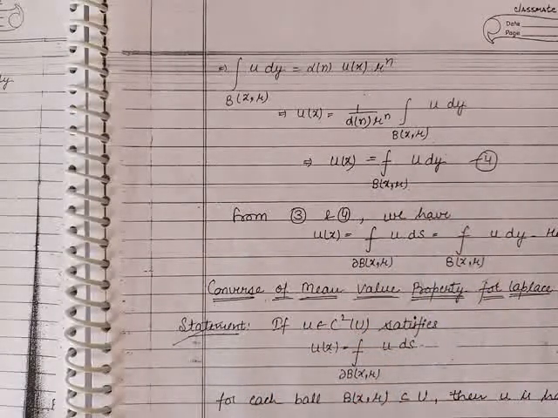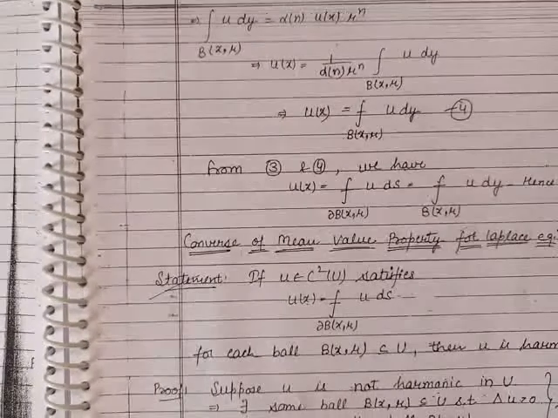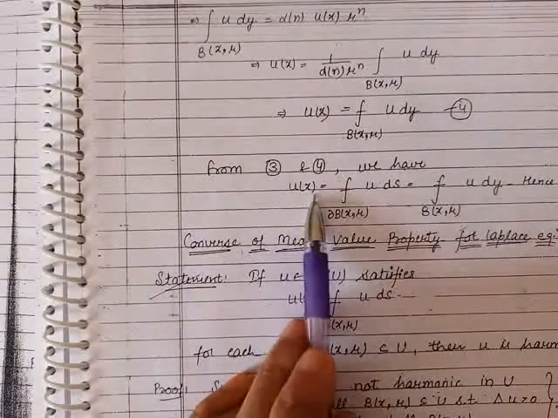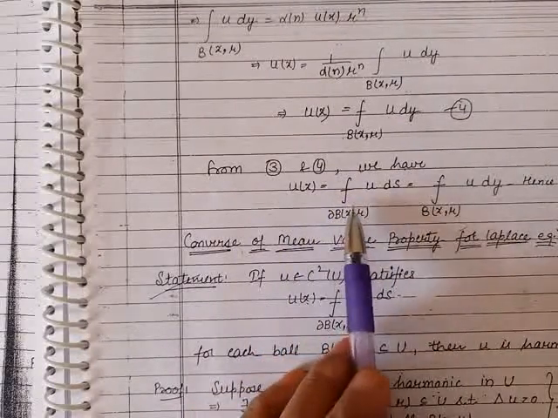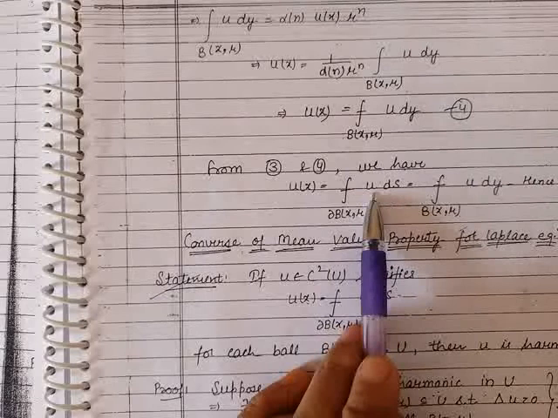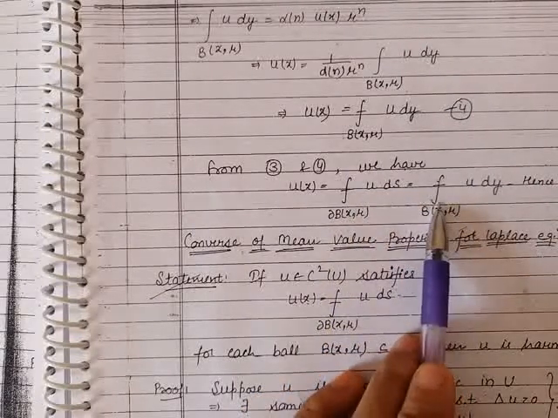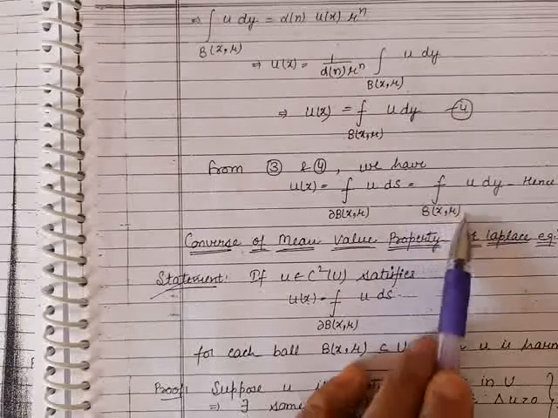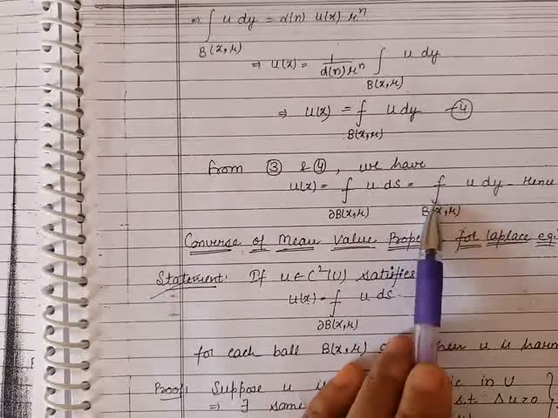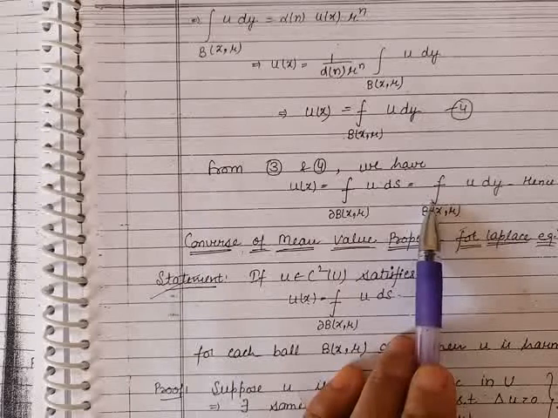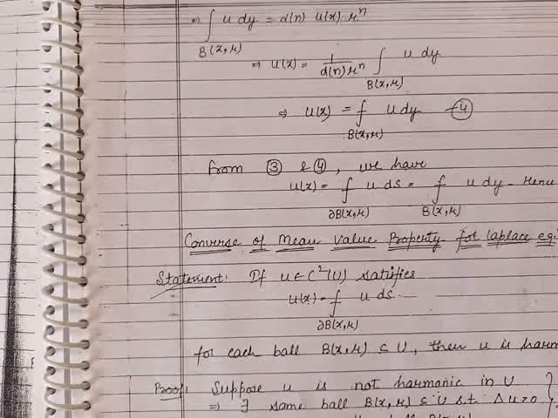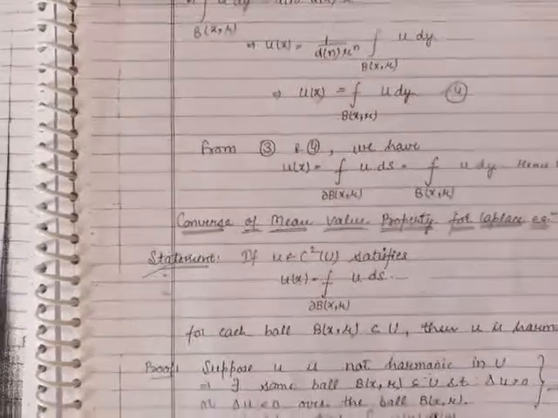So this completes the mean value formula. Hence we can say that the value of function u at x is equal to both the average value of function u over the sphere and the average value of function u over the entire ball. This ball is contained in U. The converse of the mean value formula is also true. Now let us discuss the converse.